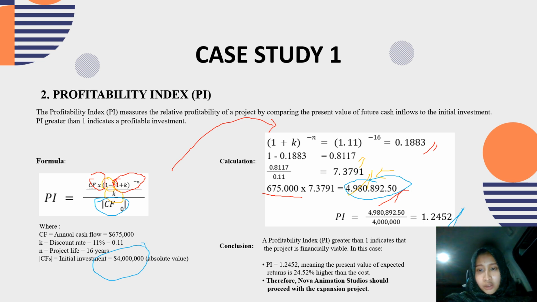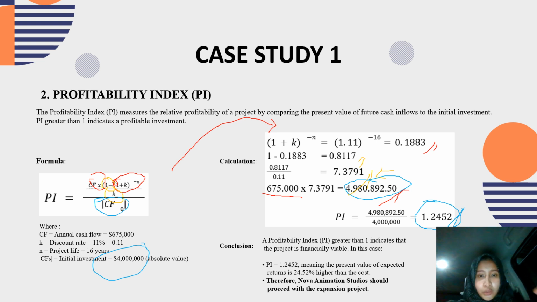So the PI for this project is higher than 1, that is 1.2452. So we can conclude that a profitability index greater than 1 indicates that the project is financially viable. Nova and Messier Studios should proceed with the expansion project.